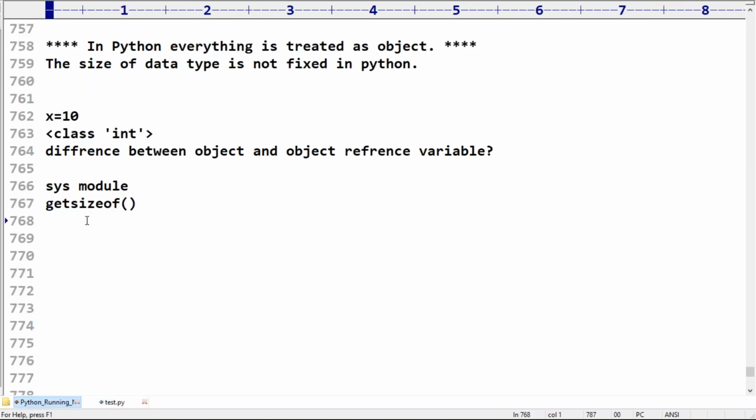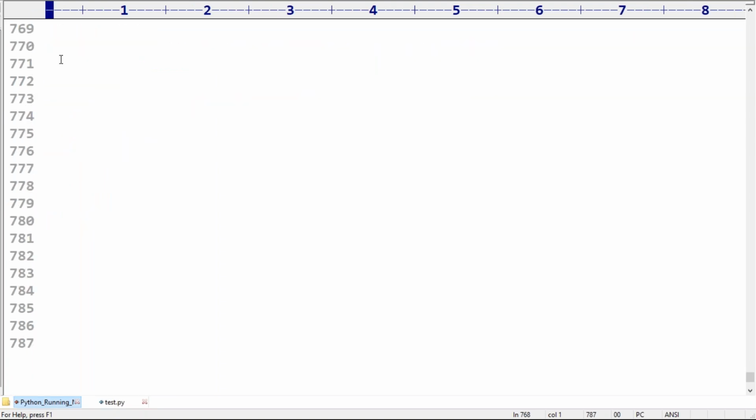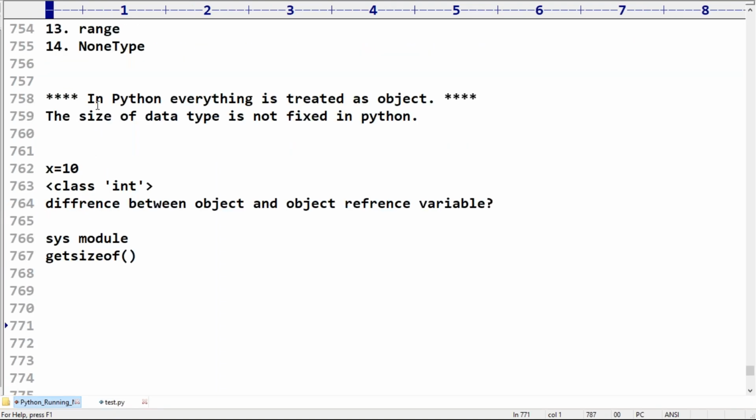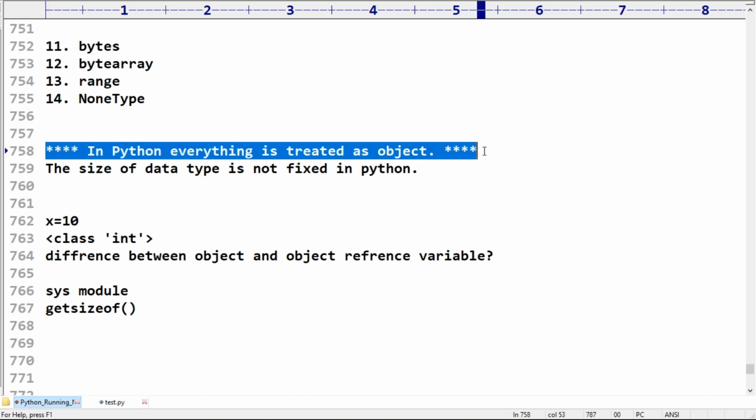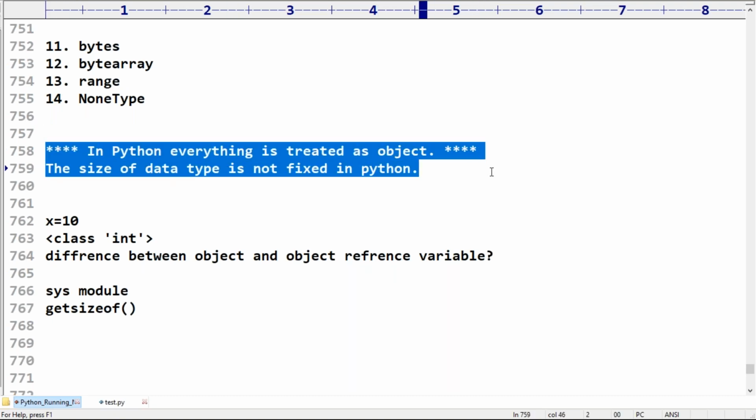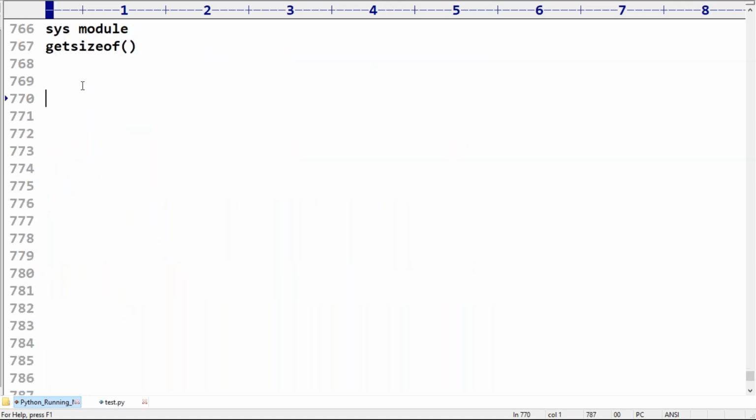Before talking about data types, you need to remember that in Python everything is treated as an object. The size of a data type is not fixed; it varies based on the value. What is the purpose of print? To print a value. What is the purpose of id? To print the address. What is the purpose of type? To print the type of a value or variable. These are commonly used functions in our code, so you should be aware of them.